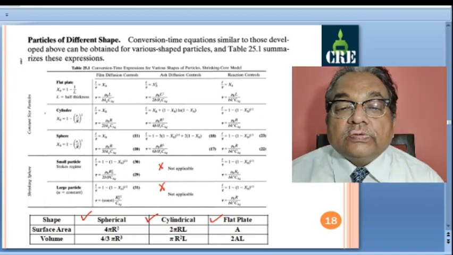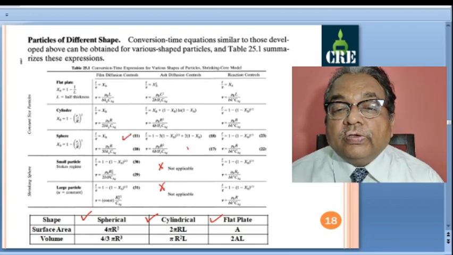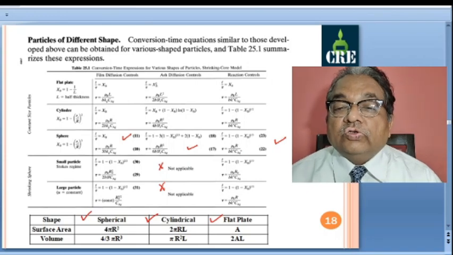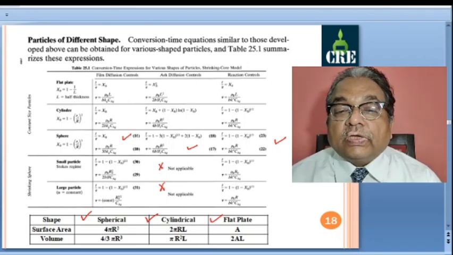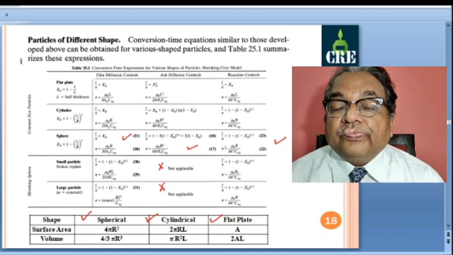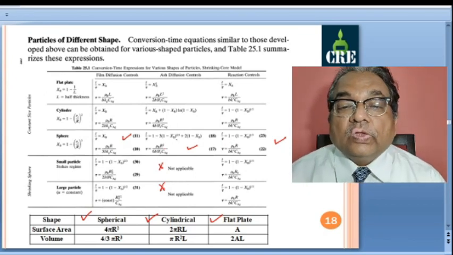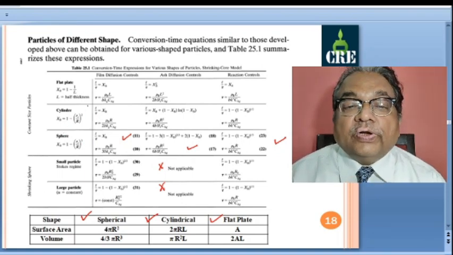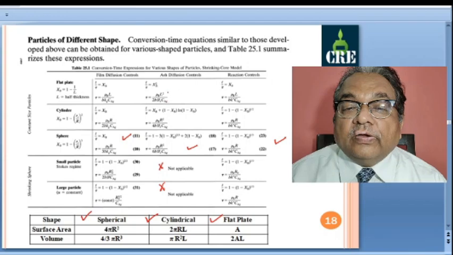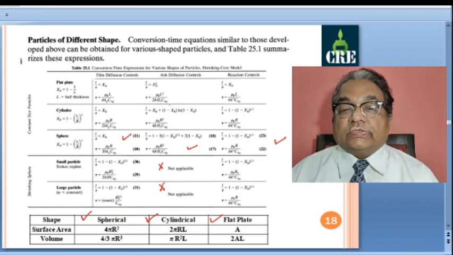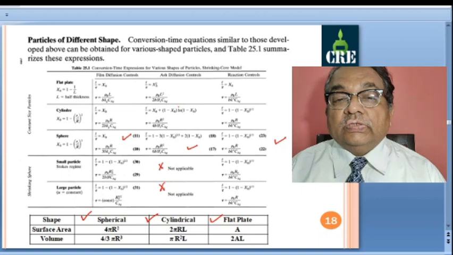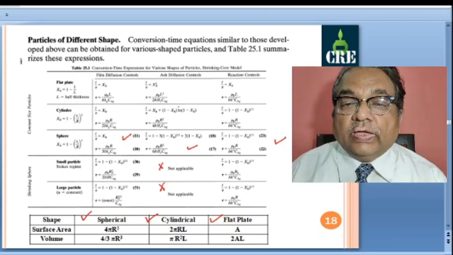So what we have done is, we have derived this for spherical geometry, for film diffusion controls, ash layer diffusion controls and chemical reaction controls. Now we'll see one example each of this extension for cylindrical geometry and for flat plate, and the other 4 cases, 2 into 2, that is left for you to do as an assignment that you can easily do.